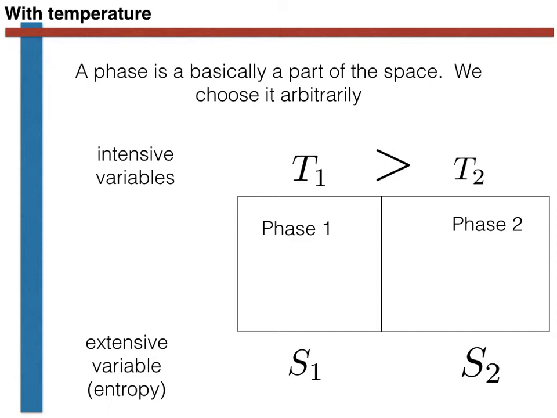As the temperature of phase 1 decreases and the temperature of phase 2 increases in order to bring the temperature of the two phases to equality and the system to equilibrium, this new quantity, the entropy for phase 1, decreases and the entropy for phase 2 increases.